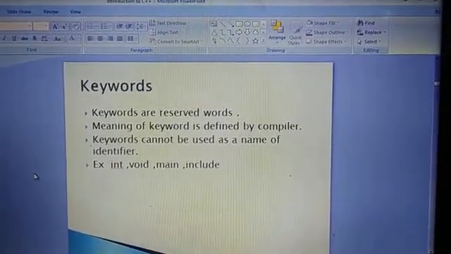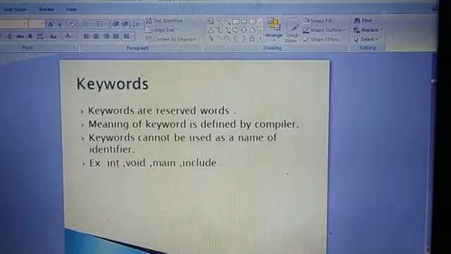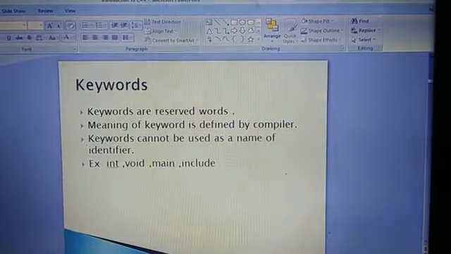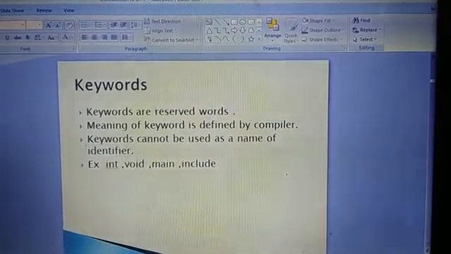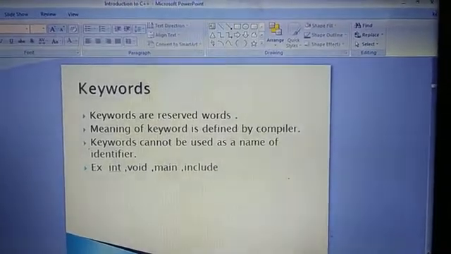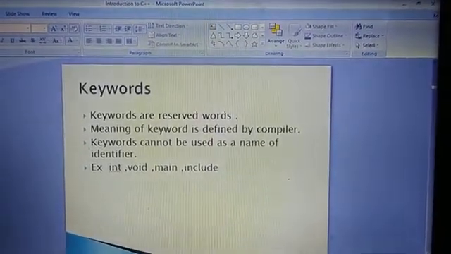Keywords are reserved words. For example, in the program I showed you, void, main and #include are keywords. The meaning of a keyword is defined by the compiler and it is directly used by the compiler. The programmer cannot use these words for their own purpose.